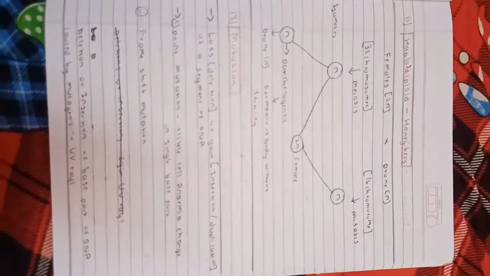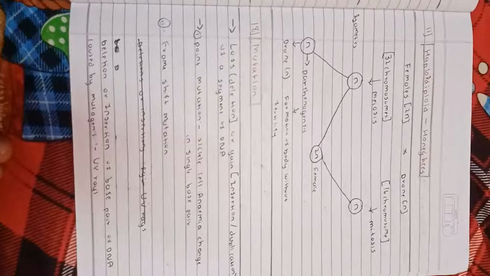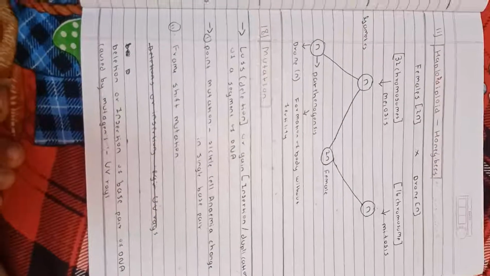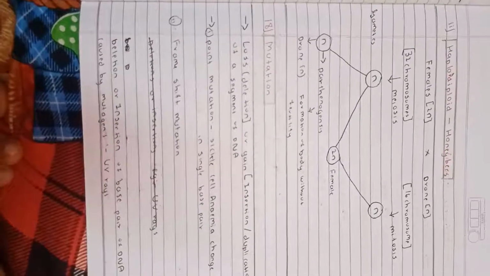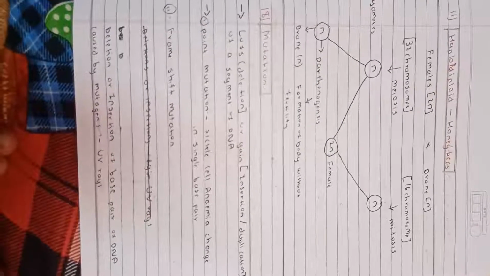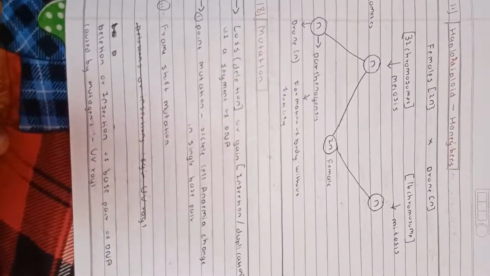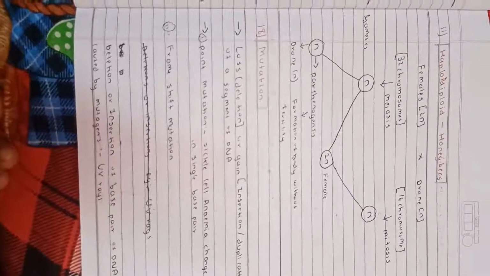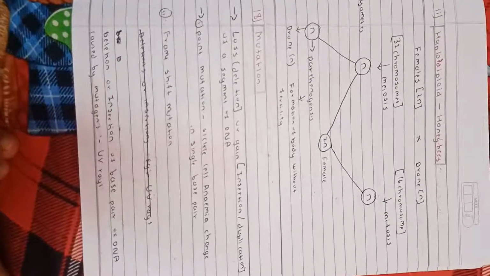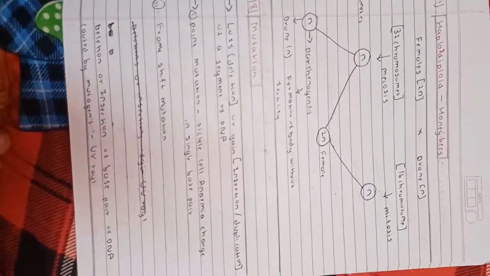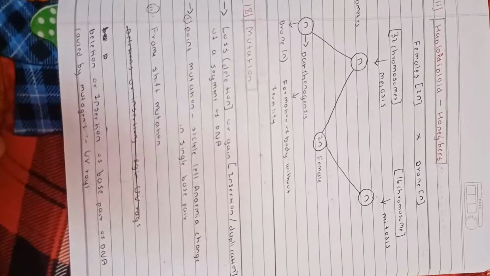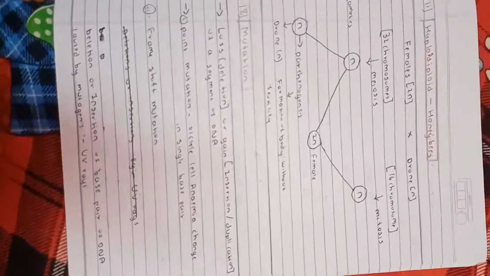Now let's talk about the important topic, mutations. Loss, deletion or gain, insertion, duplication of a segment of DNA is called mutation. Of the types of mutation, NCERT gives one type, point mutation. Point mutation is seen in sickle cell anemia, in a single base pair of the protein. Frame shift mutation: deletion or insertion of base pairs of DNA caused by mutagens. An example of a mutagen is UV radiation. Mutagens cause mutations.